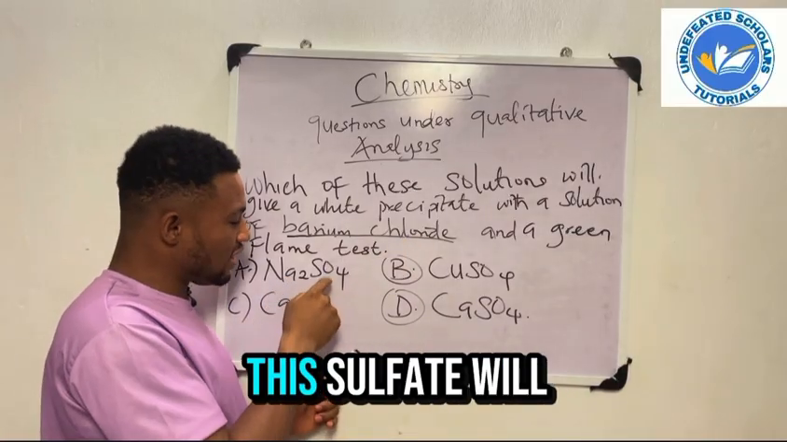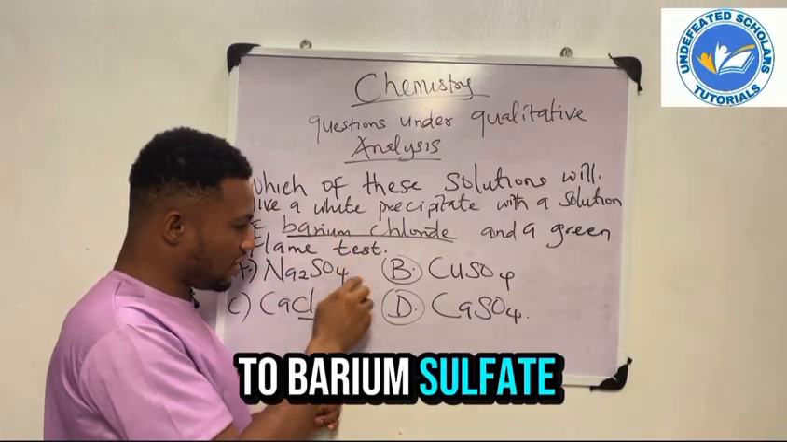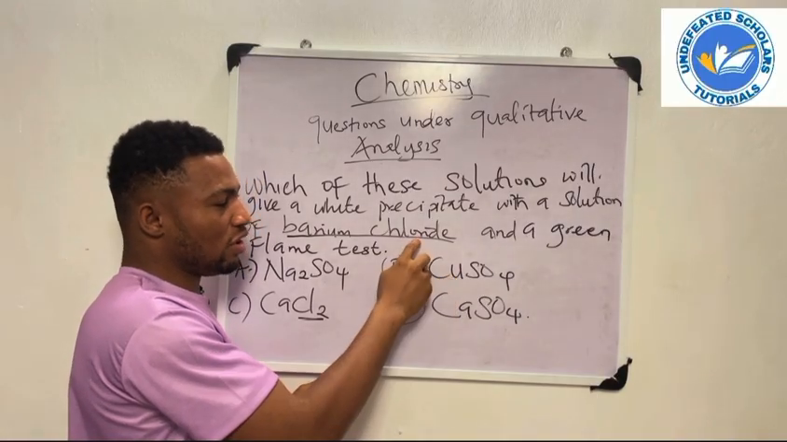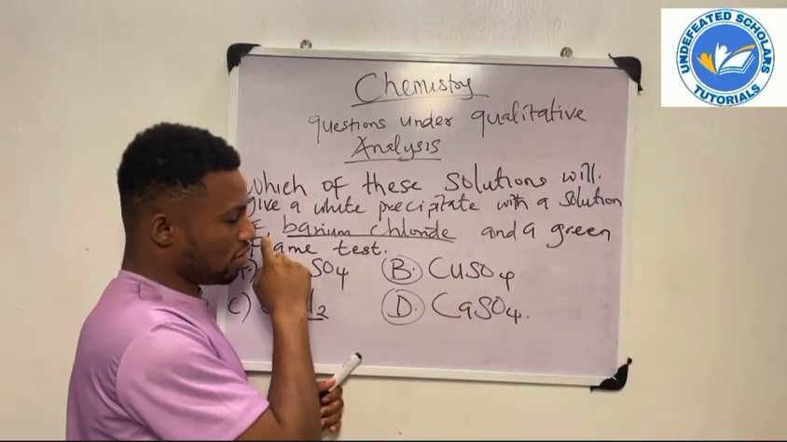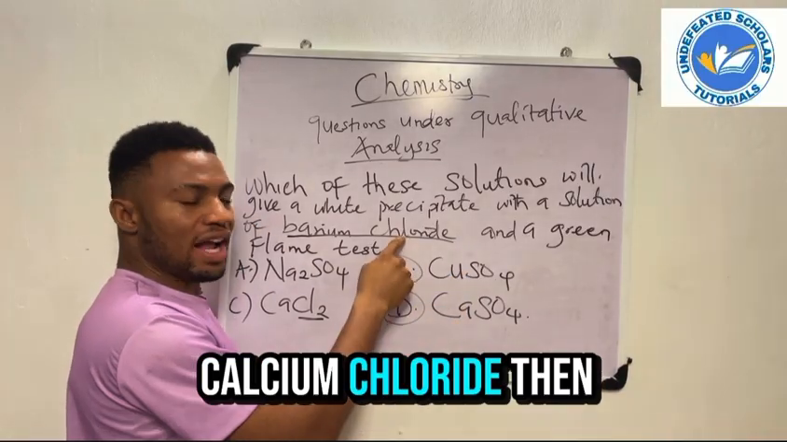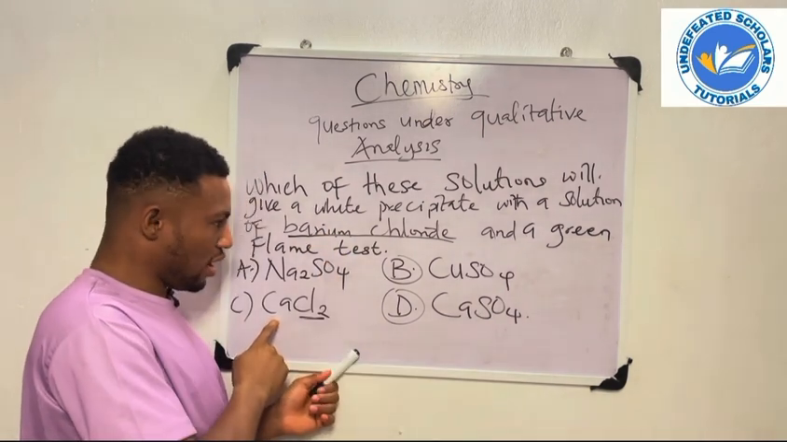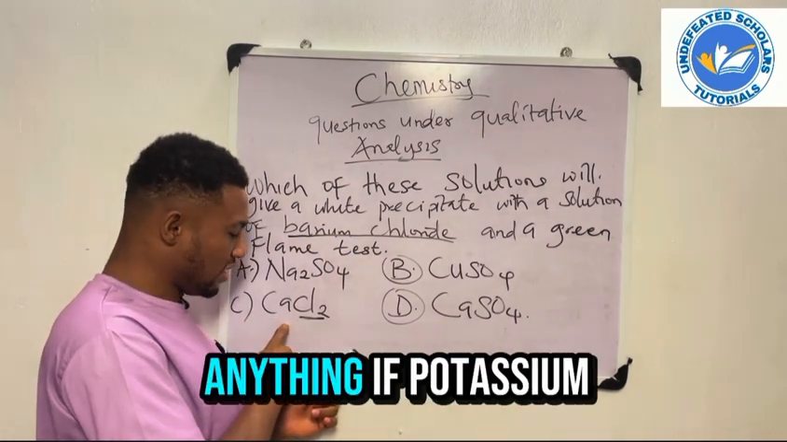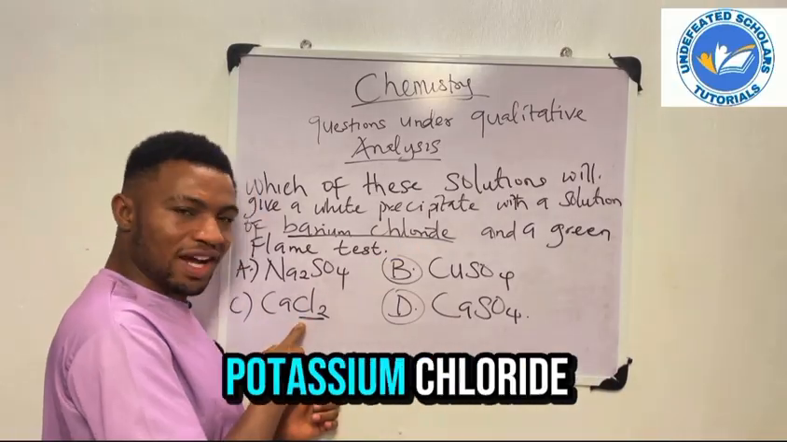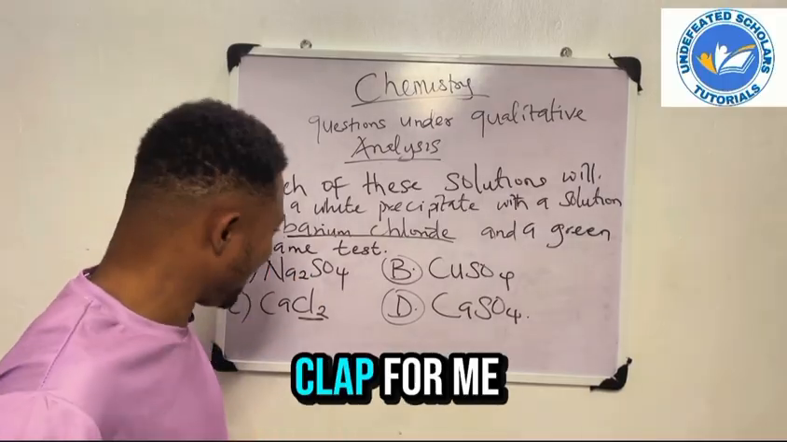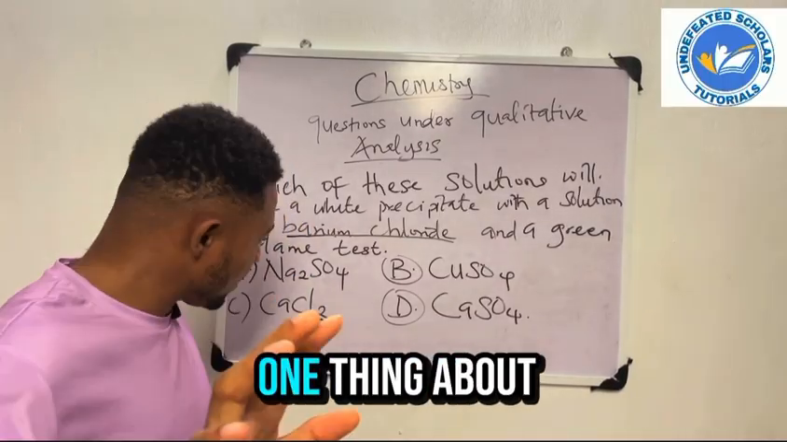It will form sodium chloride. This sulfate will go to barium, forming barium sulfate. Same thing here. We will form copper chloride, then barium sulfate, calcium chloride, then barium sulfate. But here, nothing. It will not do anything. If calcium takes the chloride, it will still be calcium chloride. If barium takes the chloride, it will still be barium chloride. Do you understand? Clap for me. So that's just one thing about this.